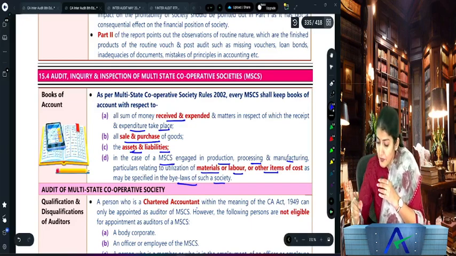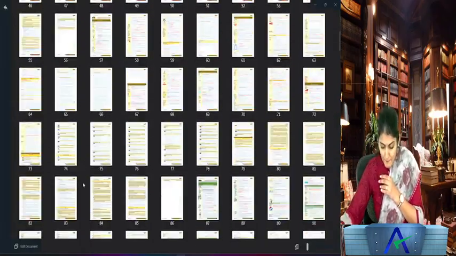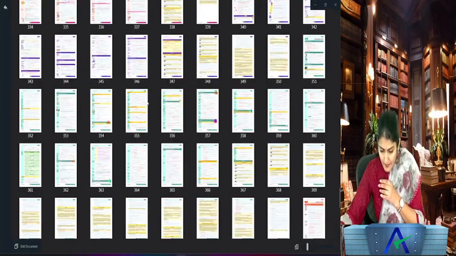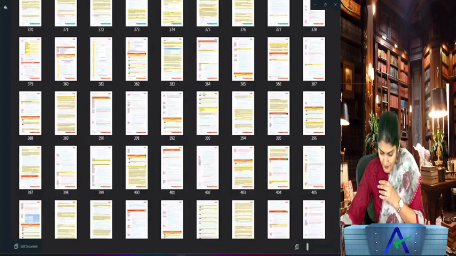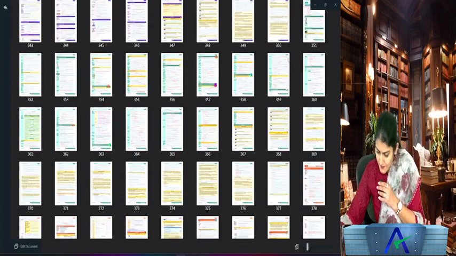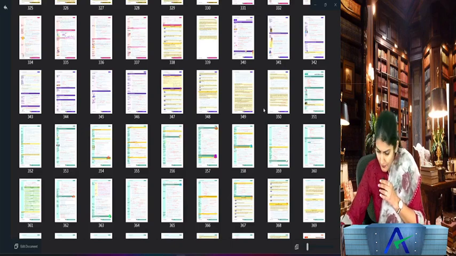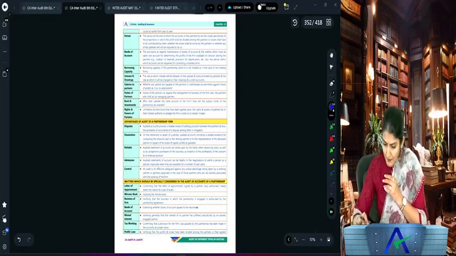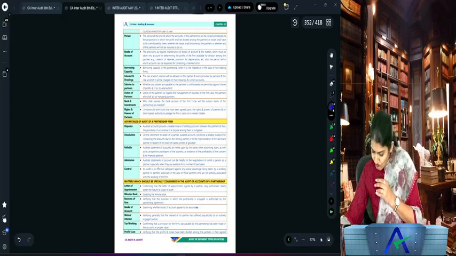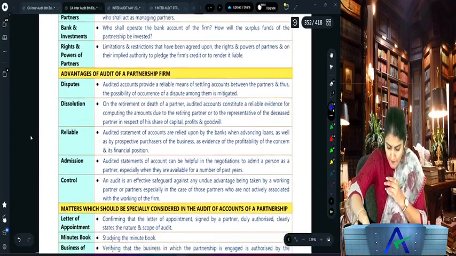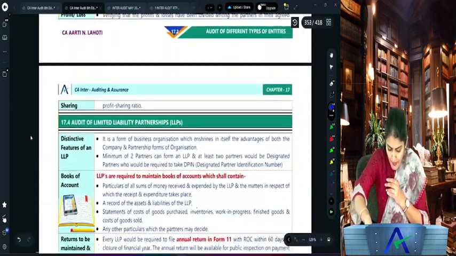Okay. And then later on we also have the LLP audit. Right. So if I come to the chapter of the audit of the different types of the entities. Yes, government audit, and then after the government audit, we have the audit of the different types of the entities, in which we also have the LLP audit, right? So this is partnership firm, and then after the partnership firm, we have the LLP audit.